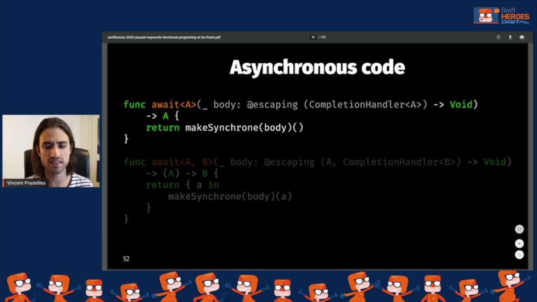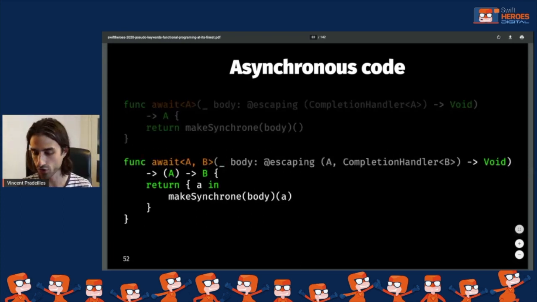And now I'm going to start creating my pseudo keywords. First I create this pseudo keyword await. You can see that it's going to take as its argument an asynchronous function that returns a value of type A through a completion handler, and await is going to just return the value of type A. So how can we implement it? We use makeSynchron to turn the body, which is an async function, into a sync function, and then we call it. This way, await, when we call it with an async function, is going to block the thread and then return the result of the asynchronous call. Of course, like before, we make versions of await that can deal with arguments, just like we did before.